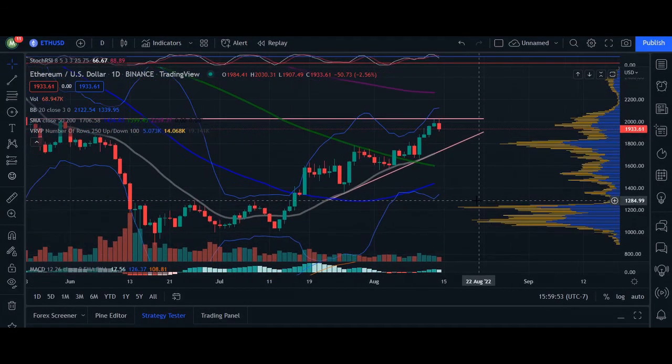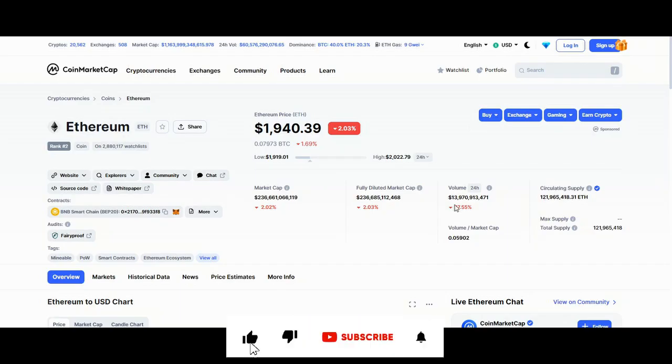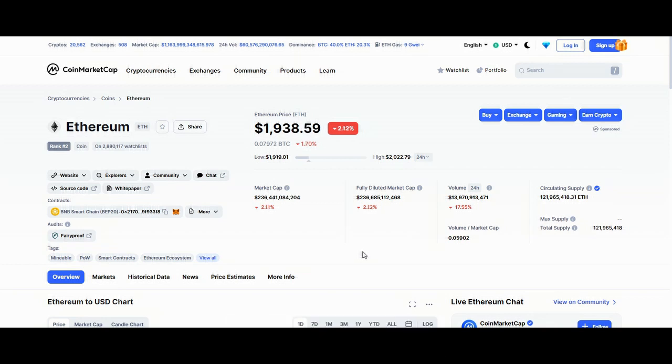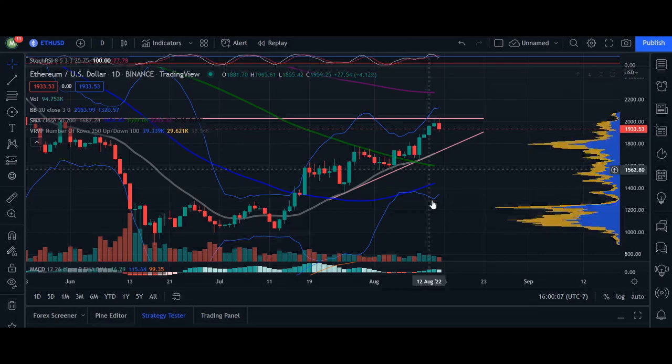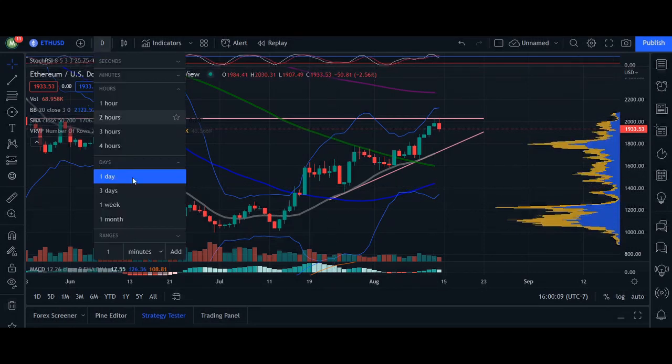Welcome back. Today's update here for Ethereum. We are trading at $1,940. 24-hour volume, we are down 17.55%. Market cap, we are down 2.11%. So heading over to the chart here, I've got it laid out on a day, but we're actually going